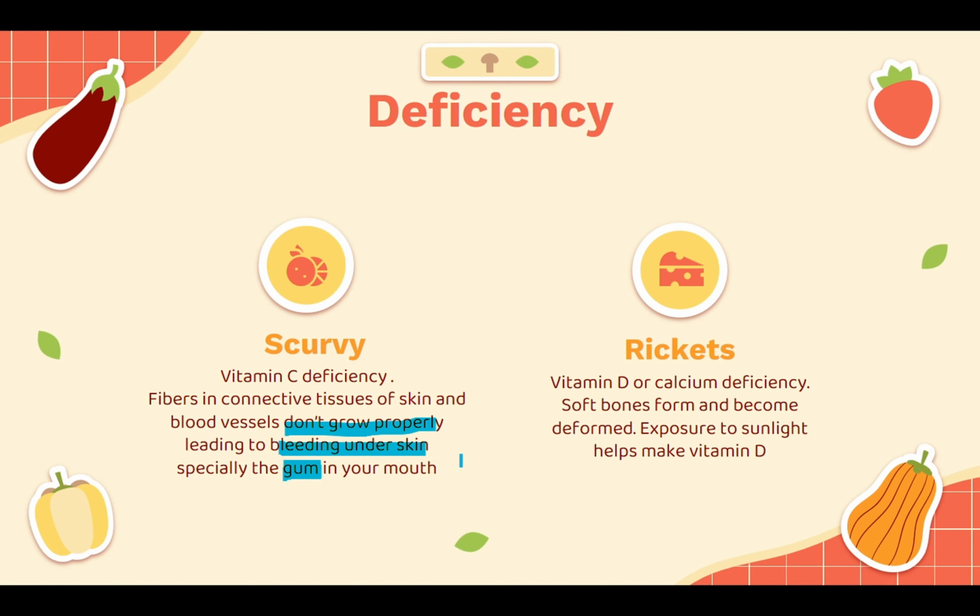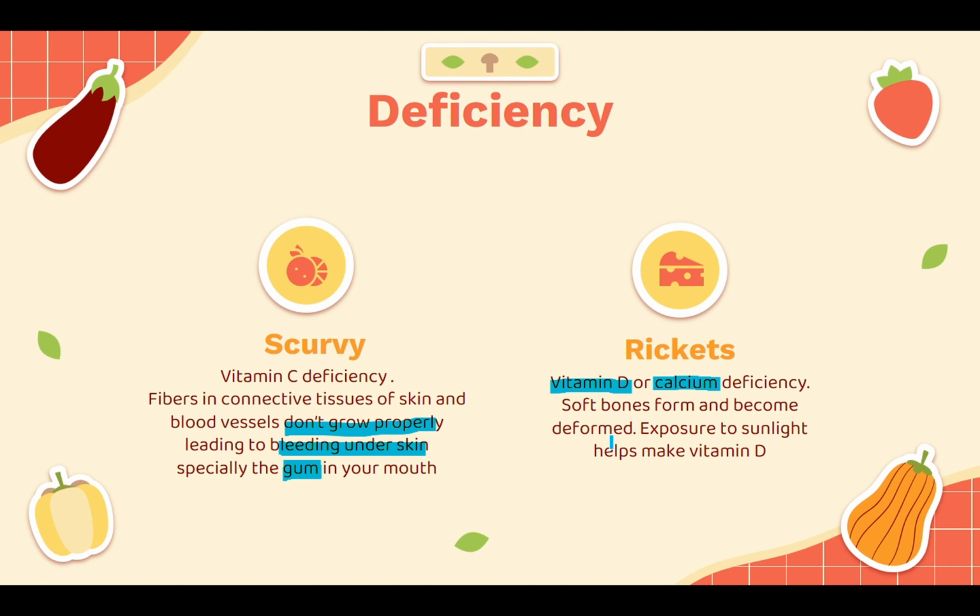Now, talking about rickets, rickets is related to vitamin D or calcium deficiency. So, calcium and vitamin D deficiencies can lead to rickets. What is rickets? Soft bones form and become deformed, and exposure to sunlight helps make vitamin D. If people have an X-ray and they have rickets, you will find that their bones, for instance their feet, are bent outwards.